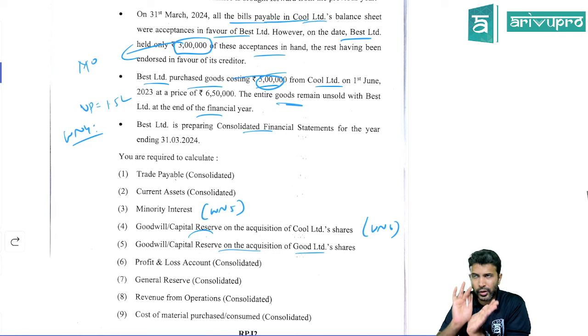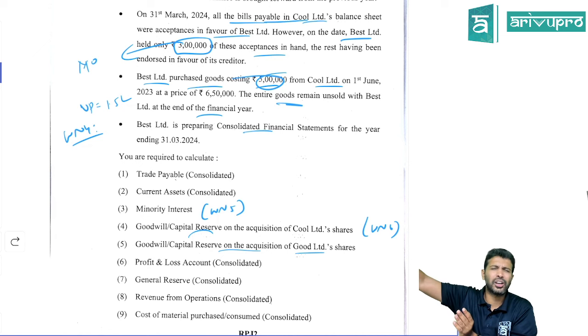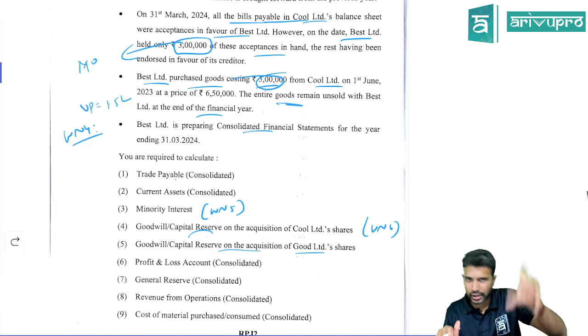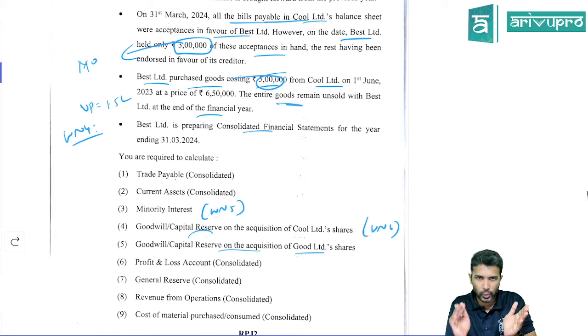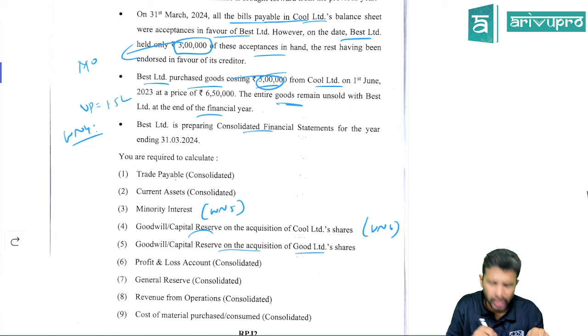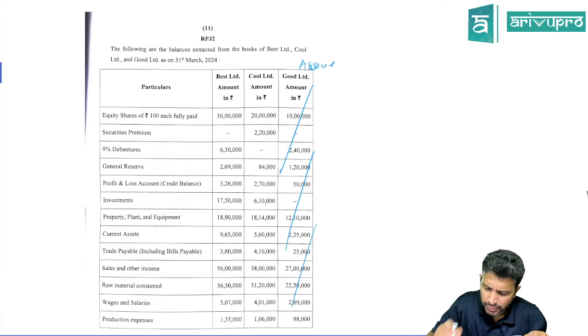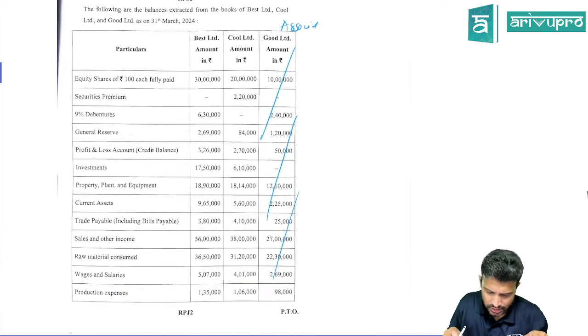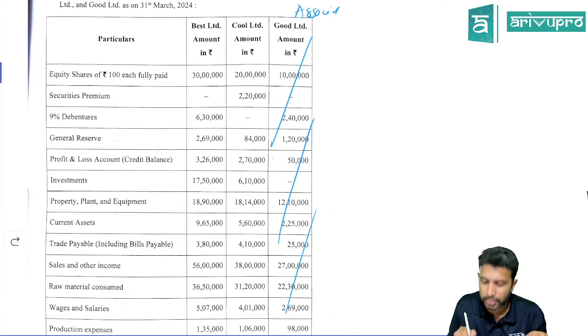But when you're doing the consolidation data, don't look at the data of the associate company. Only focus on the parent and subsidiary data and do the requirements accordingly. Okay, and keep in mind what they've asked. Trade payable, simply what you have to do? You have to take Best's trade payable. Here, holding company's trade payable is 380, subsidiary's is 410. Associate's we don't show in any which way.